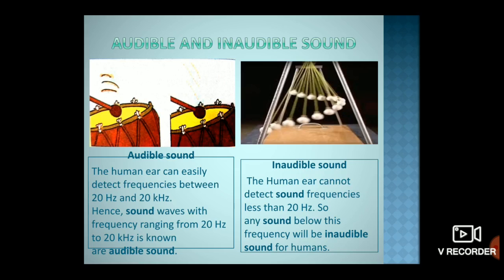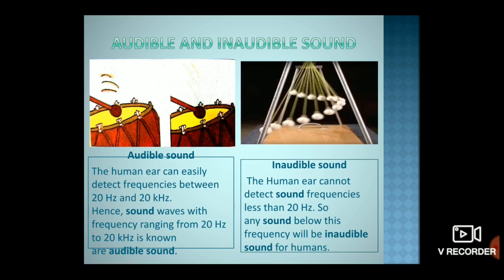Of course, the answer is no, because repeated observations reveal that if the frequency of the vibrating body is less than 20 cycles per second, or 20 Hz, its vibrations do not produce any audible sound. Thus, vibrations of frequency less than 20 cycles per second again become inaudible sound.